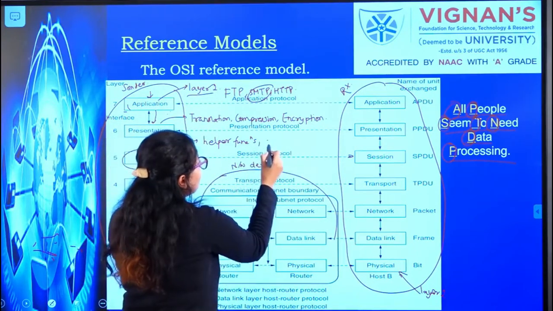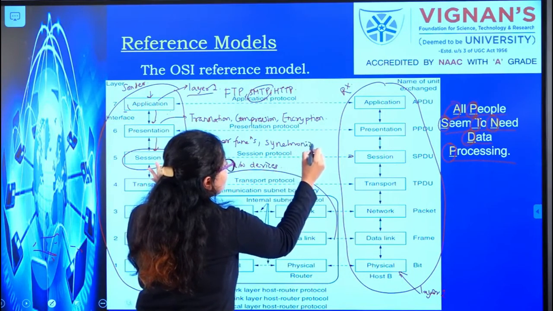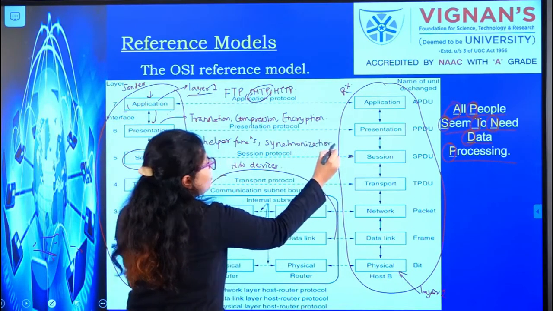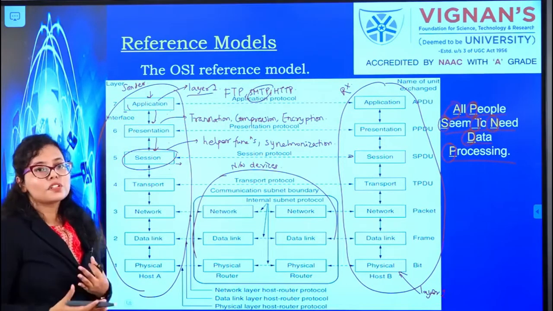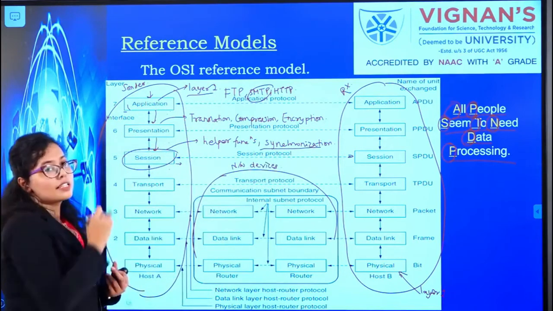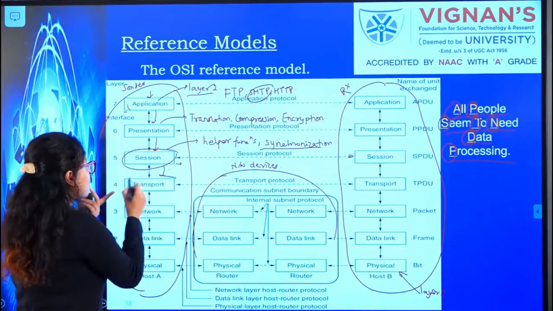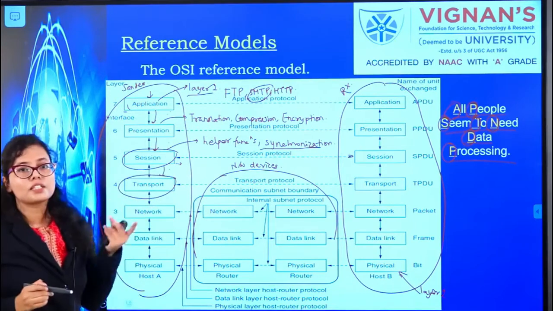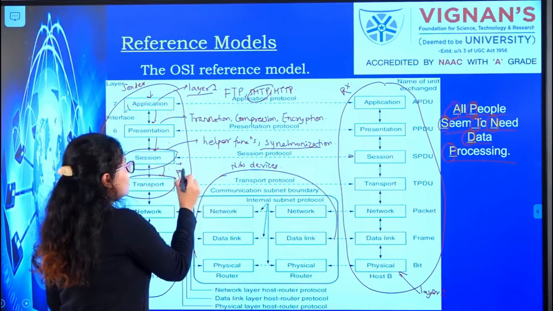Also, it maintains synchronization between the sender and the receiver. Suppose the sender is asking something, now it is the turn of the receiver to reply back. That kind of synchronization is maintained by this session layer. The next layer after that is your transport layer. This transport layer basically ensures process to process delivery of the data packets.